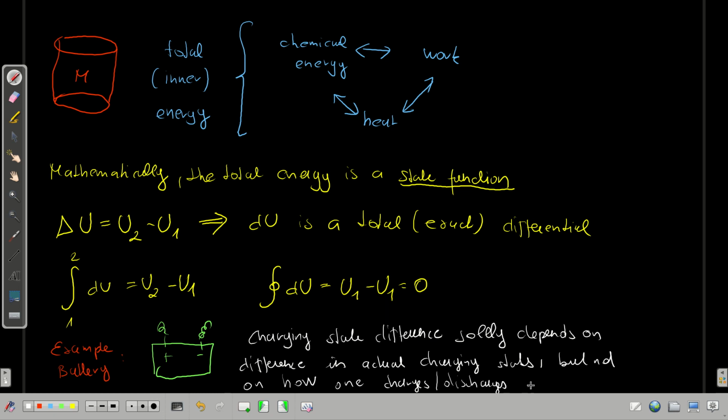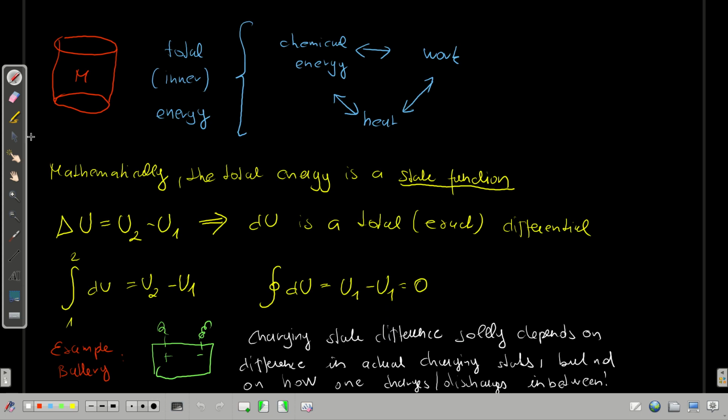So it matches with our daily experience that if I empty the charge in a battery, the charging difference only depends on initial reading and final reading, and not on which devices were attached to the battery, or even if you recharged in between. Doesn't matter. This is an example for the first law of thermodynamics, meaning the law of energy conservation.